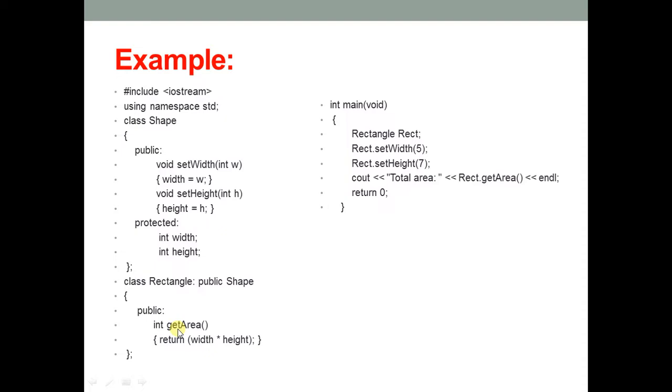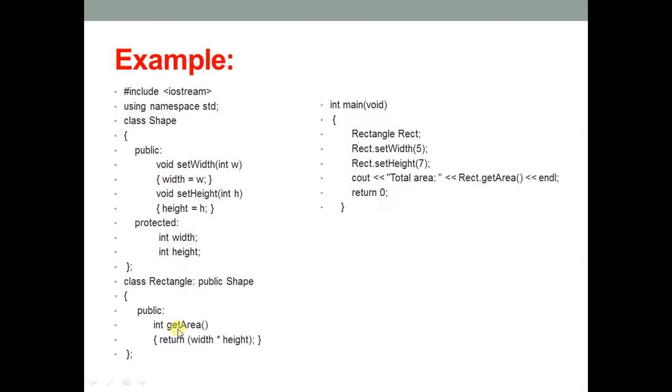But because of inheritance, we do not have to write again and again. So we can inherit those common members from the parent class or base class. Now what is the advantage? The advantage is that we are saving our time, we are saving our memory. So as a whole we are getting profit.